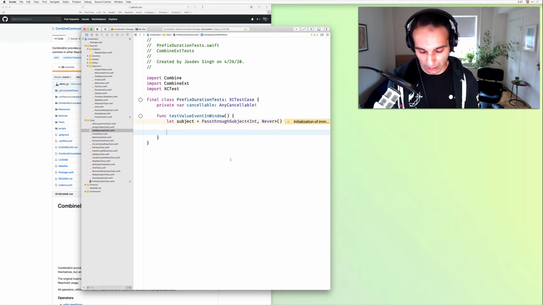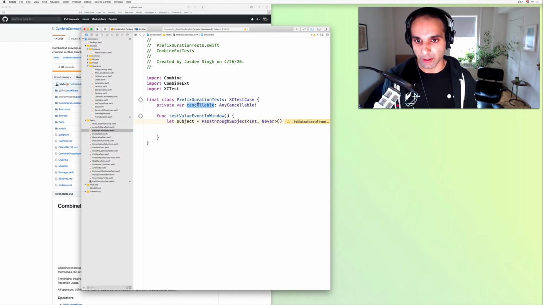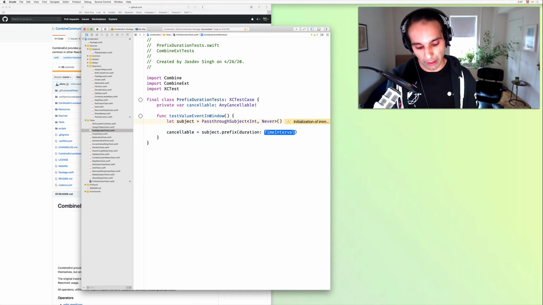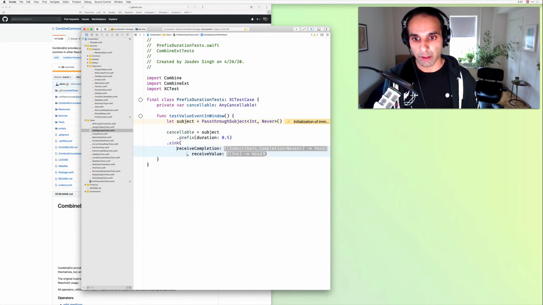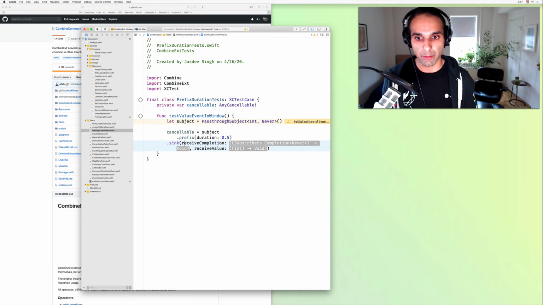So what we'll do is the subscription. We'll do cancelable equals subject.prefix. Let's say we want a prefix for a 0.5 second window, and then we'll sink, and we want to zoom in on both completions and values.